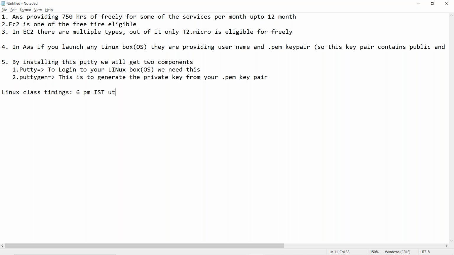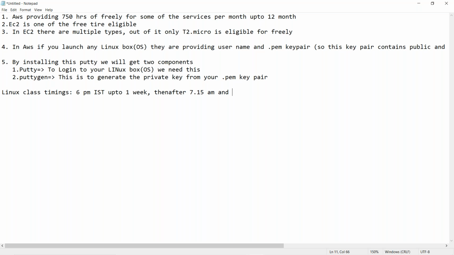Okay. Then after, 7:15 a.m. IST and 7 p.m. IST for DevOps, guys. 2 batches I have, so you can join any batch, guys. 7:15 a.m.